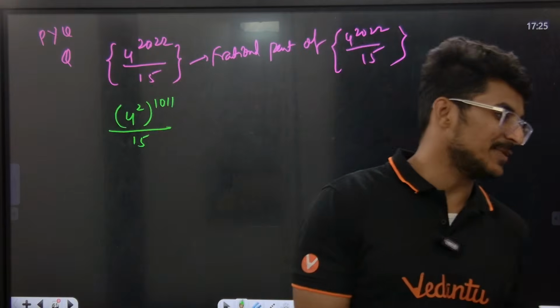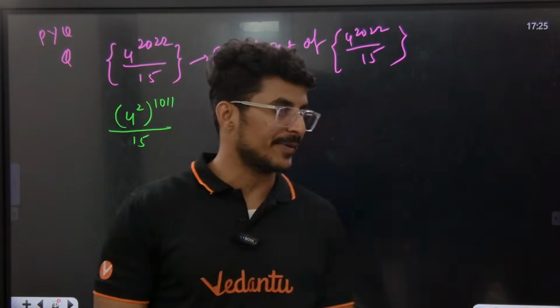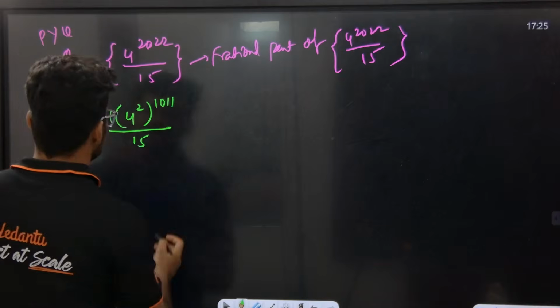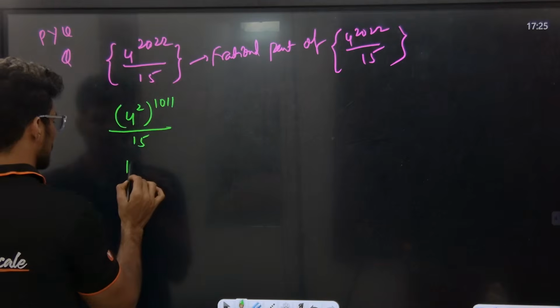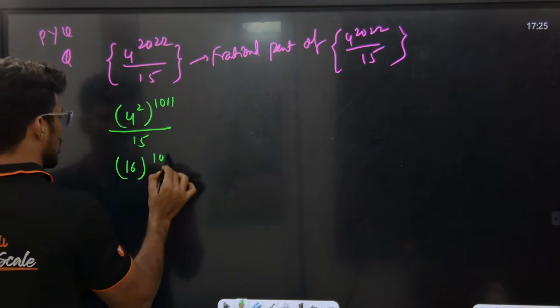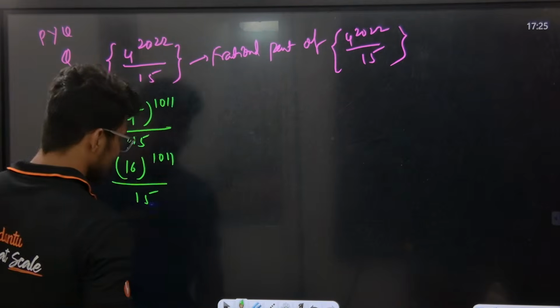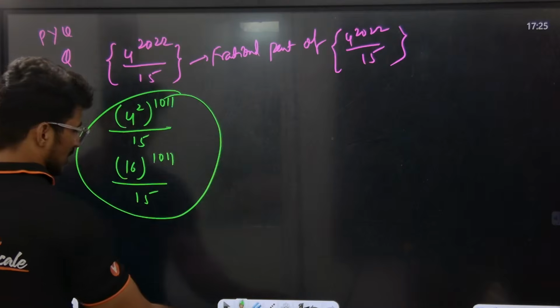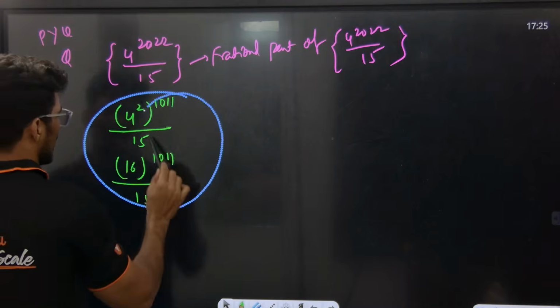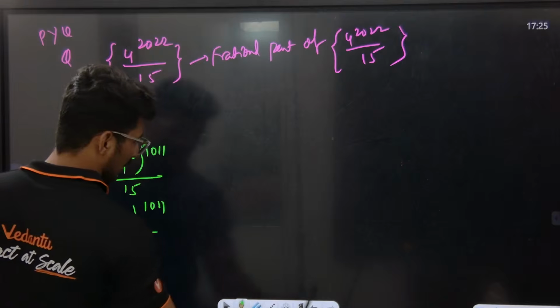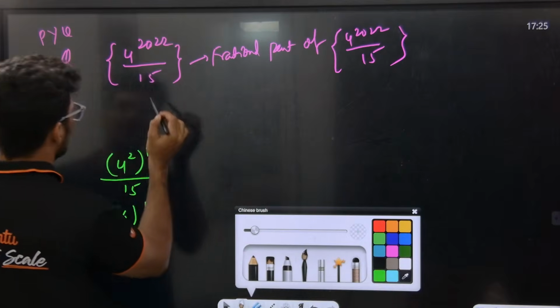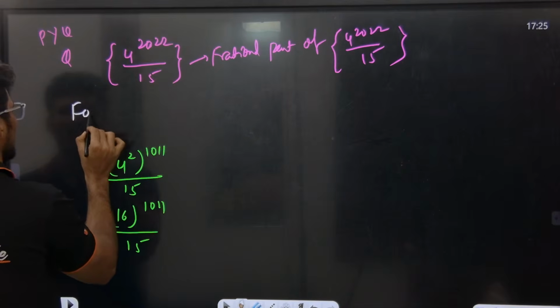I'm explaining in detail, that's why. See, sir, 4 square we can write here as 16 to the power of 1011 divided by 15. Guys, I'll tell you one logic. Listen to the class. Whenever they ask for the fractional part of something, what is the formula? Always you write.